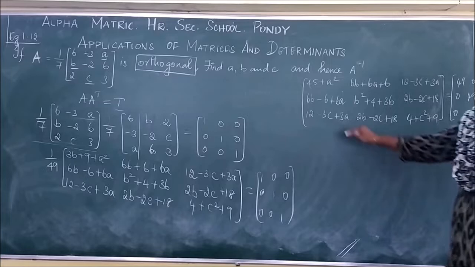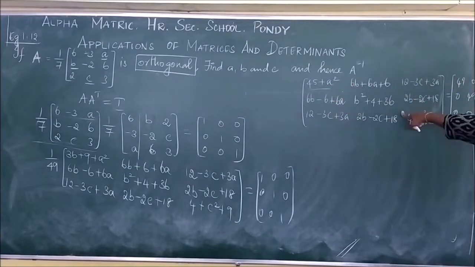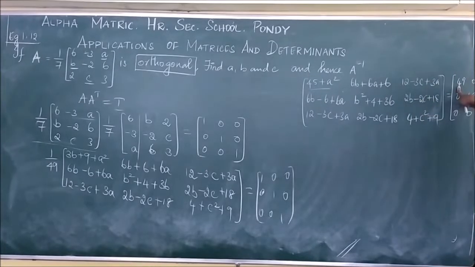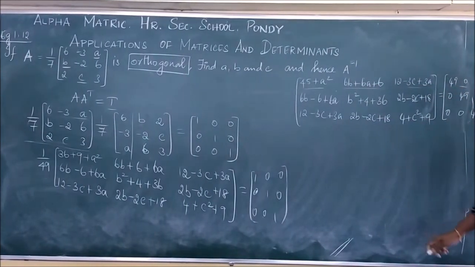So here we can equate, because this matrix is equal to this matrix, so we can equate each and every term. Okay. So either in the 49 also we can equate, I can equate this to this 0, this to this 0. We can equate all the values one with the other.